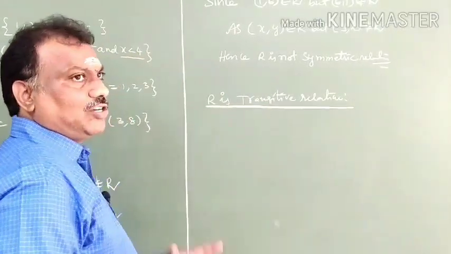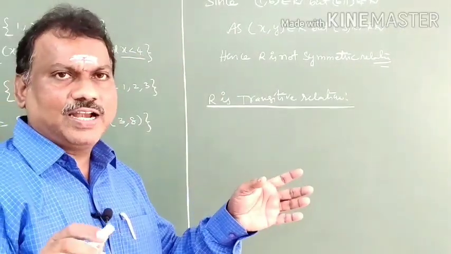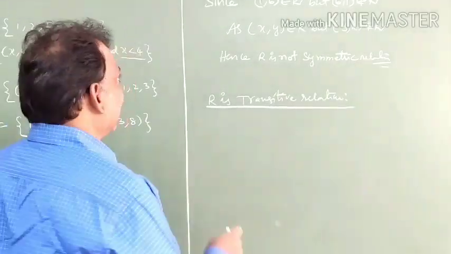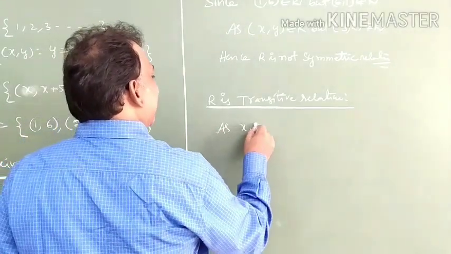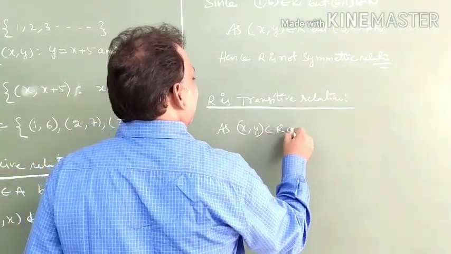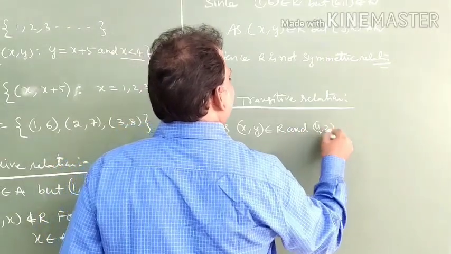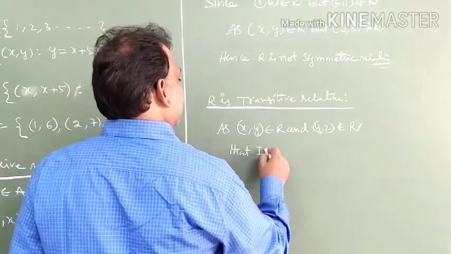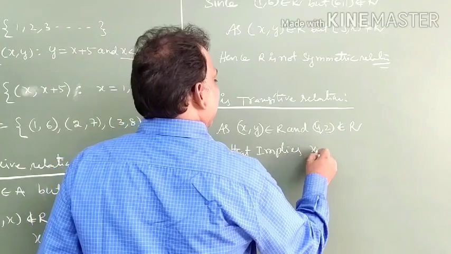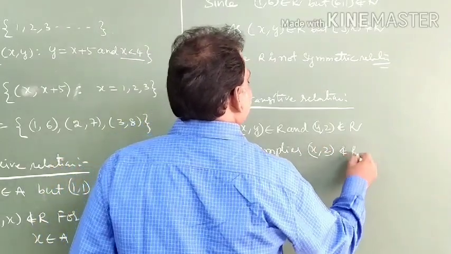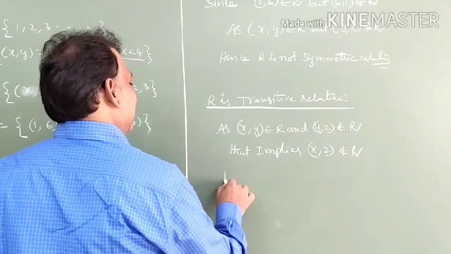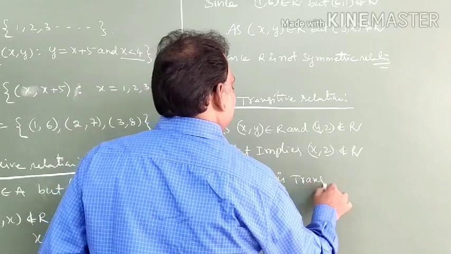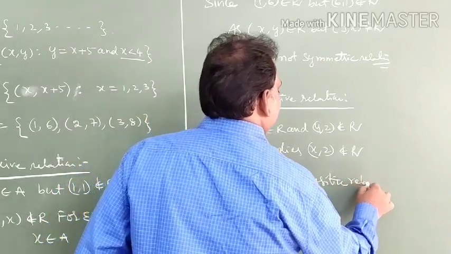So you have to write the definition. I told you, if it is satisfied, you write the definition; you need not go for an example. If it is not satisfied, you have to give an example. Right. As (x, y) belongs to R and (y, z) does not belong to R, that implies (x, z) does not belong to R. Hence, R is a transitive relation.